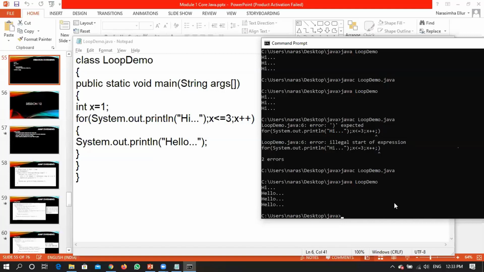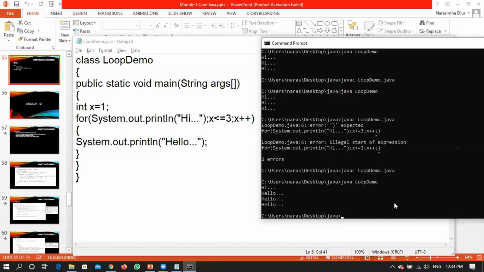Three conclusions. To address these three conclusions, I have modified that particular program in different ways. So, three important conclusions with respect to initialization. First, it is not mandatory to write an initialization expression. Second, with respect to variables, you can declare n number of variables, and we need to make sure that all those variables are of the same data type. You cannot declare variables of different data types. That is the second conclusion. The third one is any valid Java statement can be taken as an initialization, right?